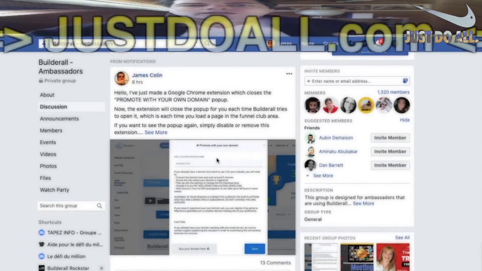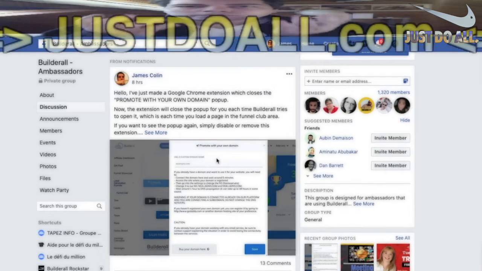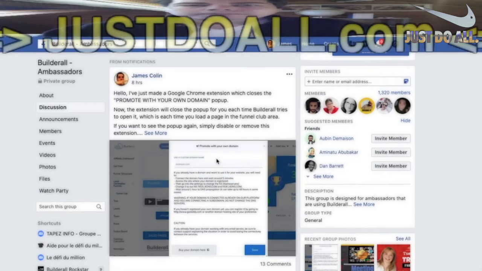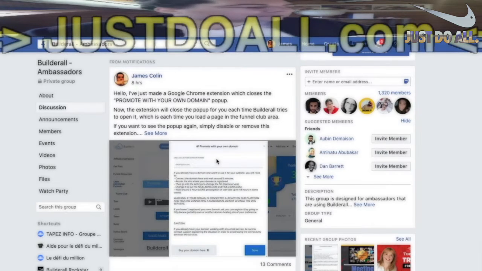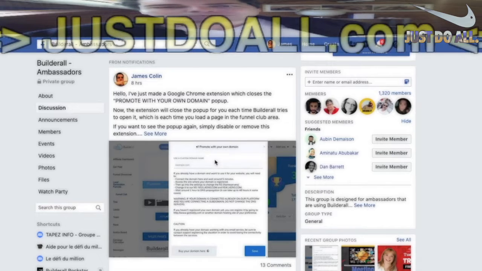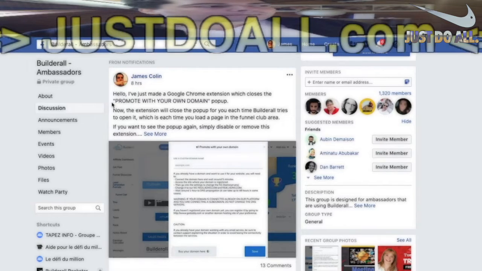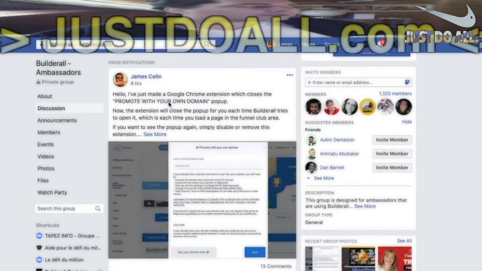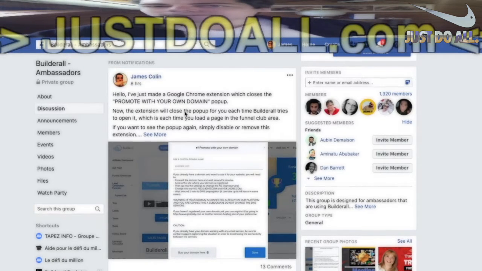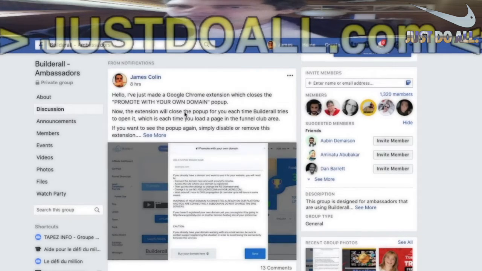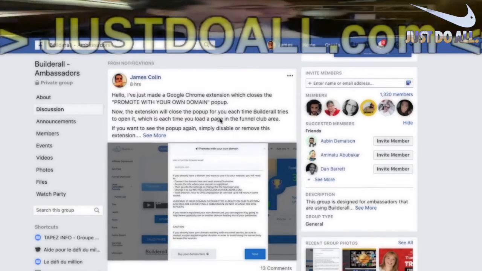Now every time it opens this pop-up, the extension will close it immediately, so I don't have to do it myself. And I made the mistake of talking about it in the Builderall group. I just said, I made this, so if others are in my case, they don't want to associate the domain, and they are annoyed by this pop-up, they can install this extension.